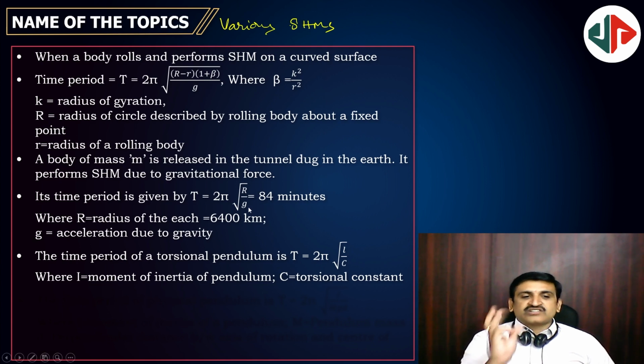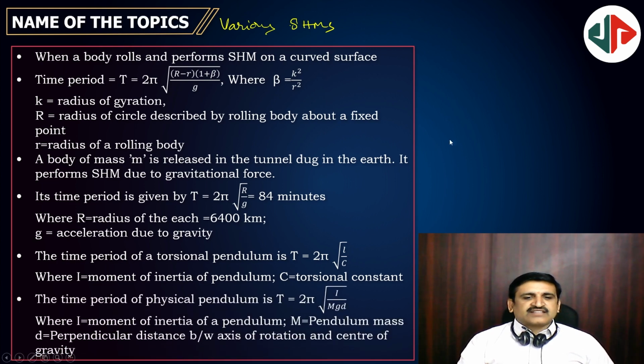And for a torsional pendulum, where a rod is oscillating in a circular way, the time period is 2 pi root L by c, where c is the torsional constant. Next, the time period of a physical pendulum, where any solid body is hooked and made to oscillate, is 2 pi root I by mgd.